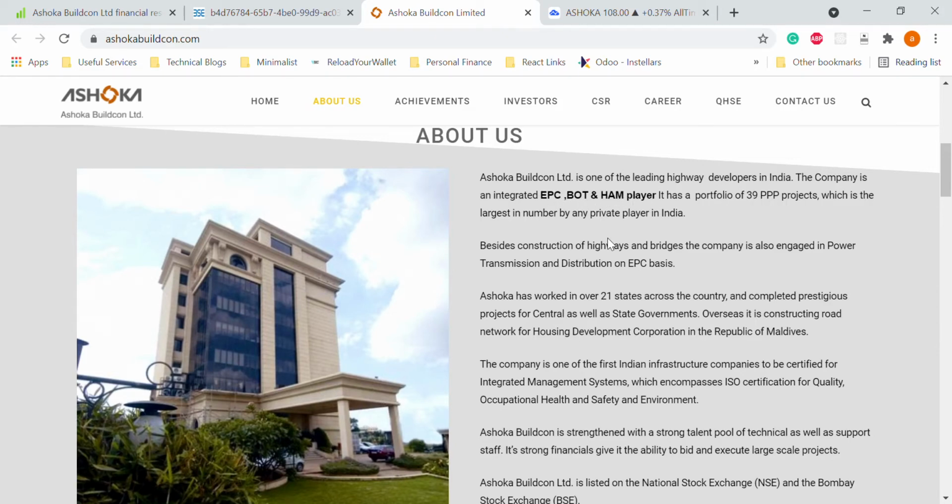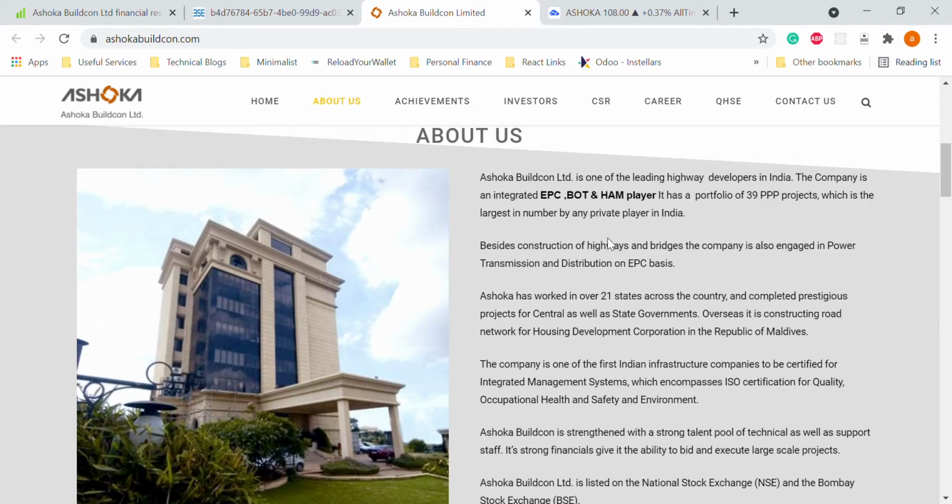So EPCs do engineering, they do procurement of raw materials, and they construct the entire infrastructure, for example a road. They will plan, they will procure the materials for that, they will construct everything at their own cost, and they will hand this over to the government or NHAI if they get the road project, for example. So that is the EPC model.